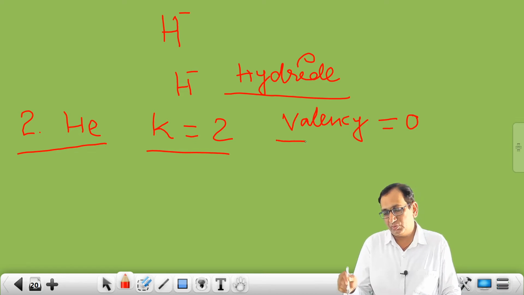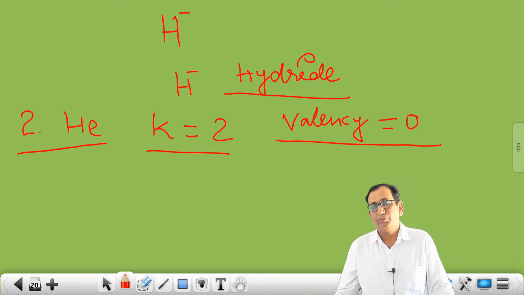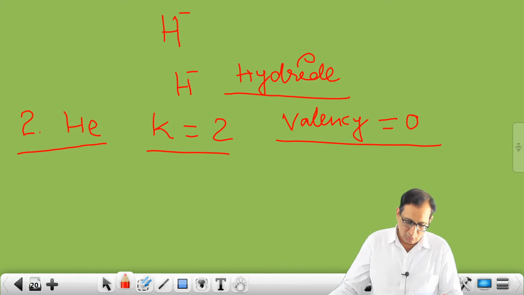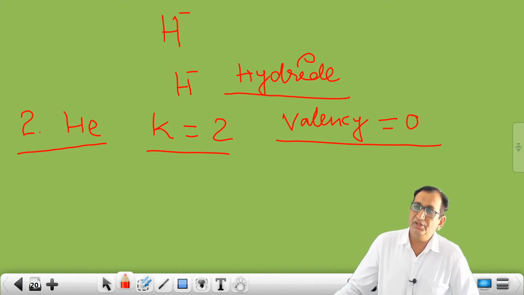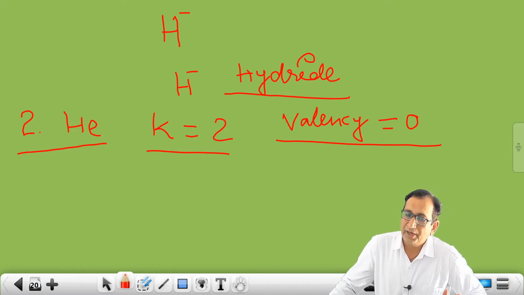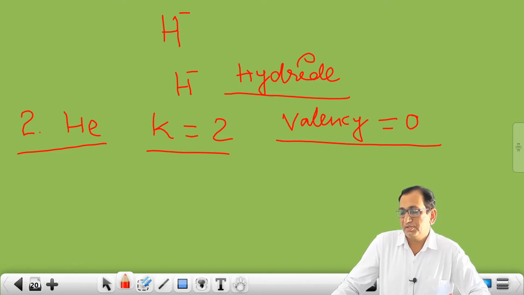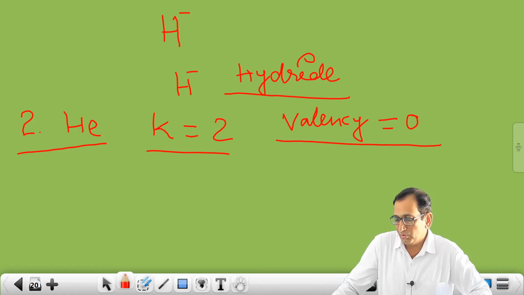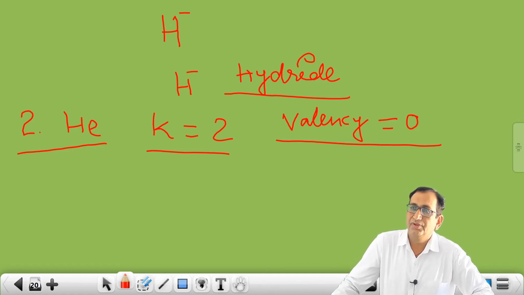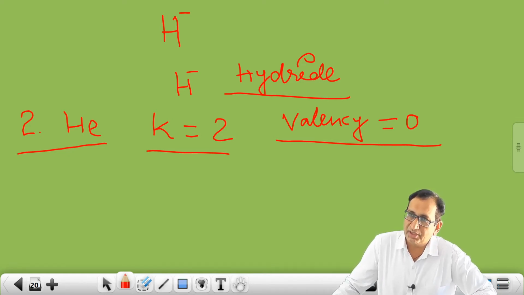All the noble gases have valency 0 because they don't have the tendency to participate in the reaction. It means they don't lose the electron, they don't gain the electron. They remain inactive. That's why they are known as inert gases.